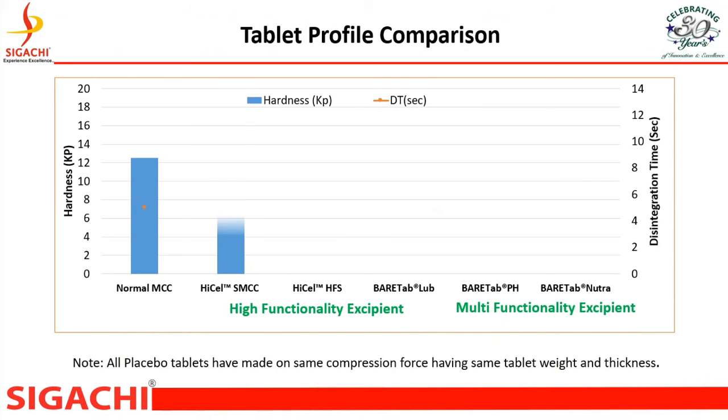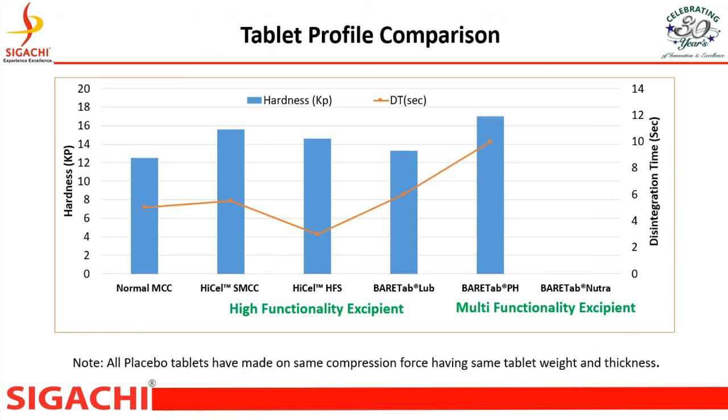In this graph, we have made hardness and disintegration profile and we can see co-processed high functionality excipient and co-processed multifunctional excipient having very good tablet hardness and lesser disintegration time. So it supports direct compaction formulation and it increases productivity with homogeneous product.